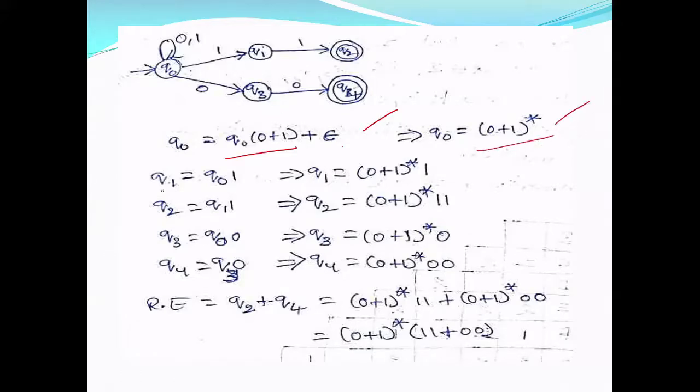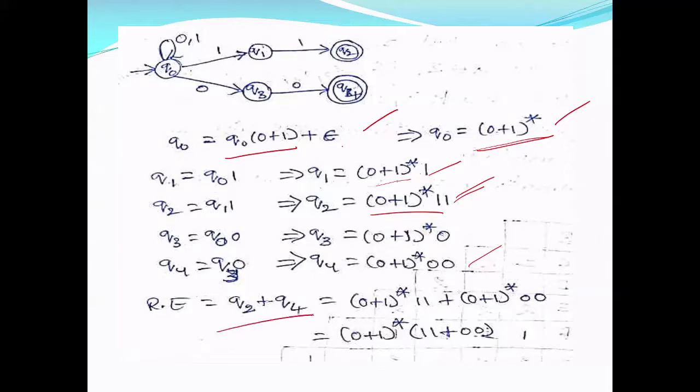Then Q1 is Q0 1. You can go to Q1 from Q0 only using 1. So it is Q0 1. Now what is Q0? Q0 is already calculated, 0 or 1 whole star. So this is your Q1. Similarly Q2 is Q1 1. So this is your Q1 and this is 1. Q1 1. Similarly this is for Q4.